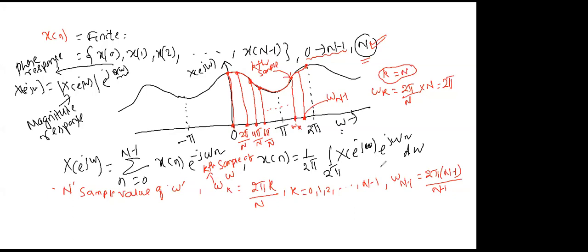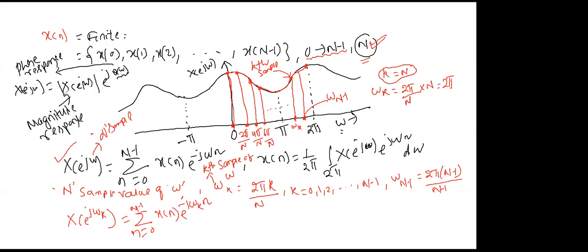Now, since I want to take finite samples of omega, meaning N number of samples of omega, I will make a little change in my spectrum. I will simply replace this omega by omega k. Here omega means we are taking infinite samples; now this omega k means we are taking finite samples. So since I have taken only finite samples, I replace omega by omega k. Now it becomes X of e to the power j omega k equals summation n from 0 to N minus 1 of x of n e to the power minus j omega k n. I just replaced this omega by omega k.